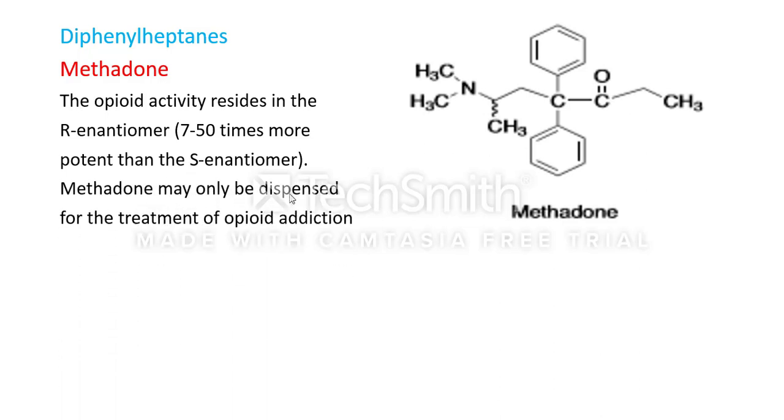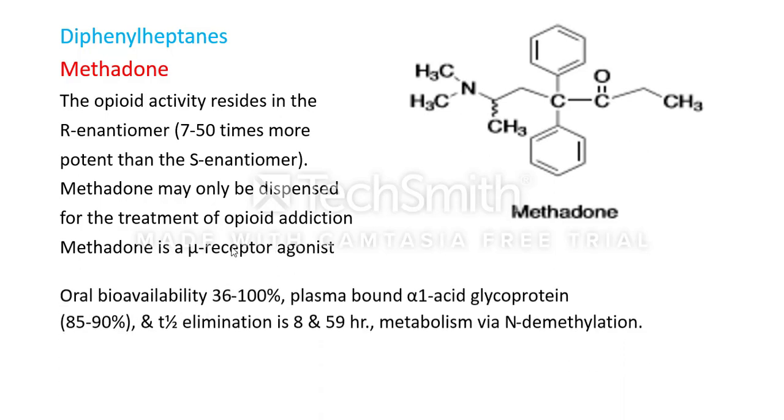Methadone may only be dispensed for the treatment of opioid addiction, and it is used generally in the treatment of opioid addiction or opioid habit forming. Methadone is a mu receptor agonist.